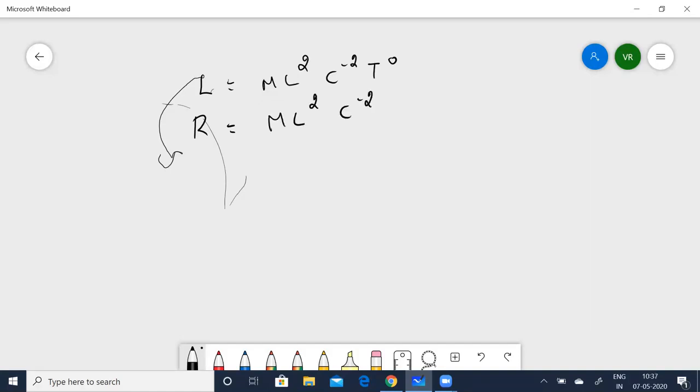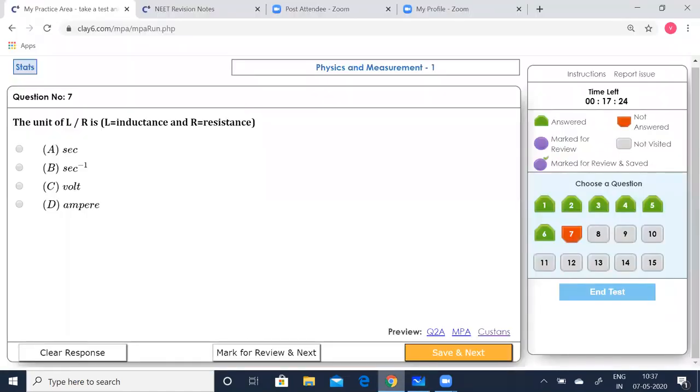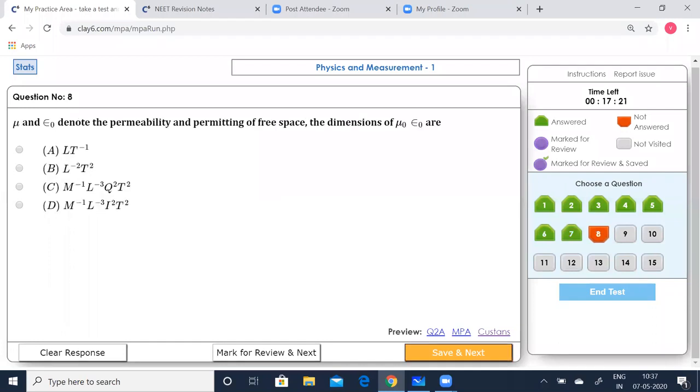Now, you know the dimension for inductance L by R. For inductance, L is equal to M L squared C to the power of minus 2 T to the power of 0. And for resistance R, it is M L squared C to the power of minus 2 T to the power of minus 1. Now, when you divide both, everything gets cancelled. You get T to the power of minus 1 in the denominator, which goes up and becomes T. So it is just seconds. So you can see that option A is correct. Save that. Go to the next question.